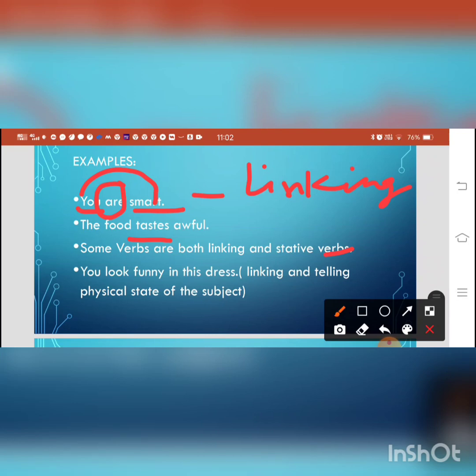See the example. You look funny in this dress. The verb look links you with funny, you the subject, funny the adjective. So it is working here as a link. Side by side, it is also telling the physical state of the subject, how the subject looks funny in the dress. So here look is working as a linking verb as well as the state of being.